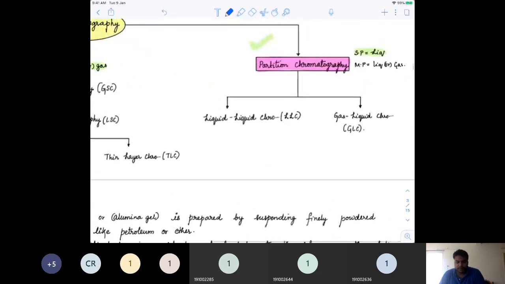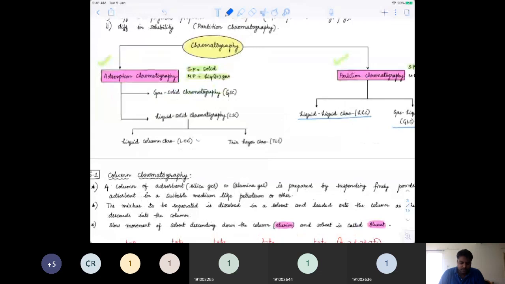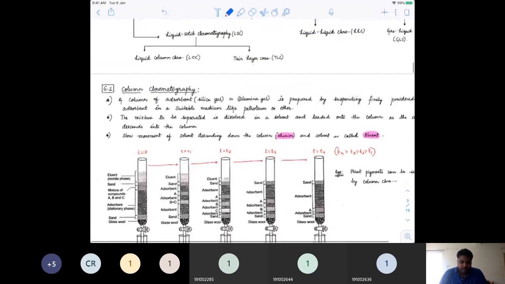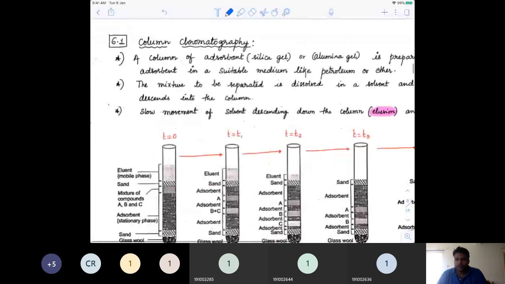Now you see partition chromatography. In partition chromatography, the stationary phase is also liquid, so we call it liquid-liquid chromatography. And one more thing we can check is gas-liquid chromatography. Out of which the most useful ones are these two. Got it? For our syllabus, it is mostly about liquid column chromatography and thin layer chromatography. Now let me tell you exactly what is happening in liquid column chromatography, or in short, column chromatography. In NCERT, it is given as column chromatography.